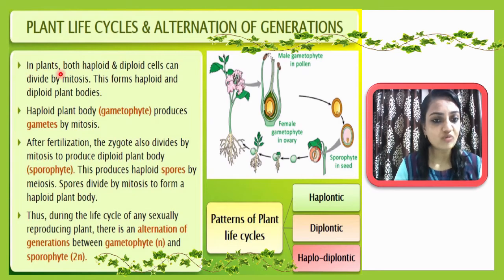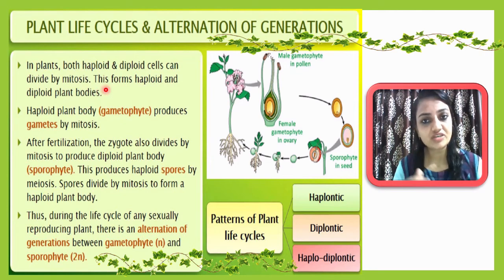In plants, both haploid and diploid cells. Okay, so you have to remember this point, a very important point. Both haploid and diploid cells can divide by mitosis. So notice here, haploid cells as well as diploid cells both have equal capacity to divide by the mitosis process, and these will form haploid and diploid plant bodies.